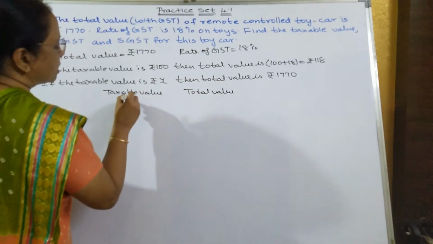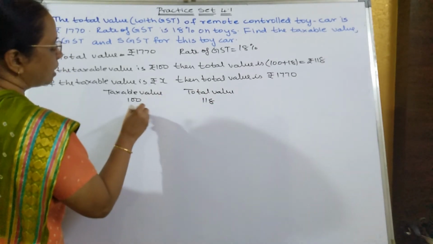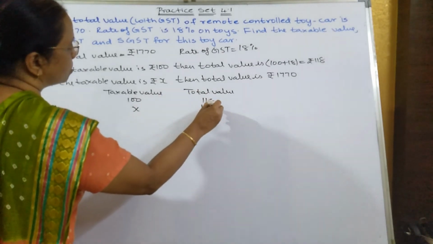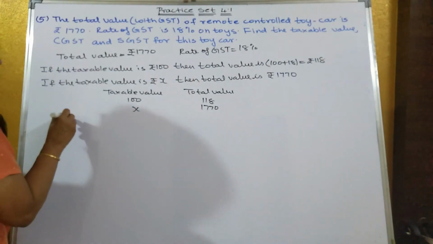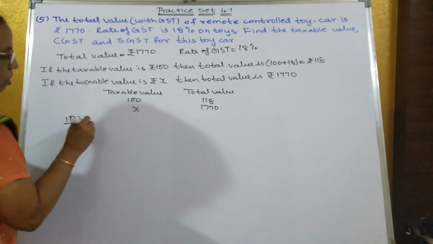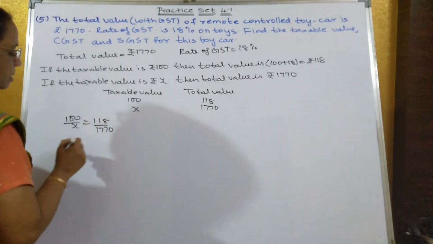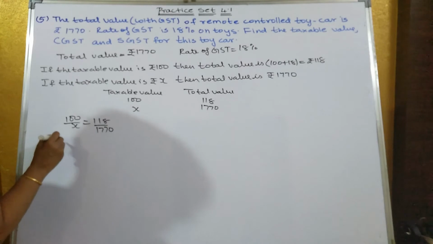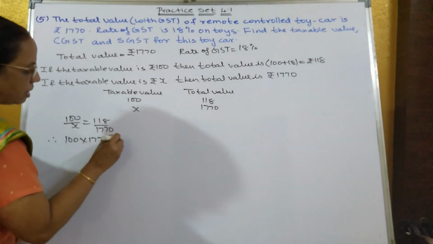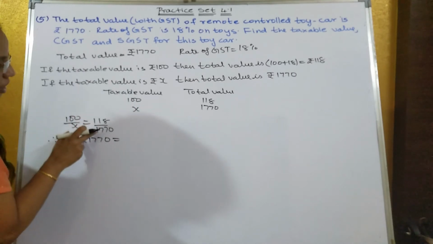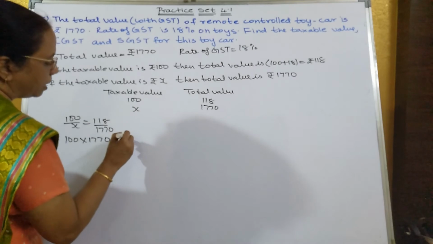When taxable value was rupees 100, this was 118. When taxable value was rupees x, this was 1770. So take it this way: 100 upon x is equal to 118 upon 1770. So therefore 100 into 1770 is equal to cross multiply. 100 into 1770 is equal to x into 118.